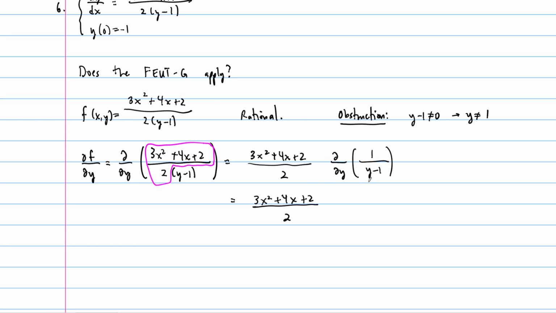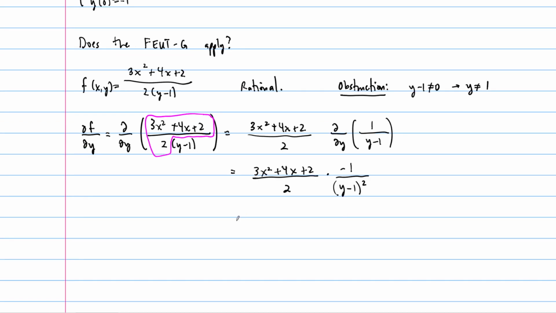And then we take the derivative of this one. This is a chain rule, but it's a pretty straightforward chain rule, and it just gives us negative 1 over y minus 1 quantity squared. And we just put this all back together. So our function, df by dy, this partial derivative function, is going to be equal to minus 3x squared plus 4x plus 2 quantity over 2 times y minus 1 quantity squared.